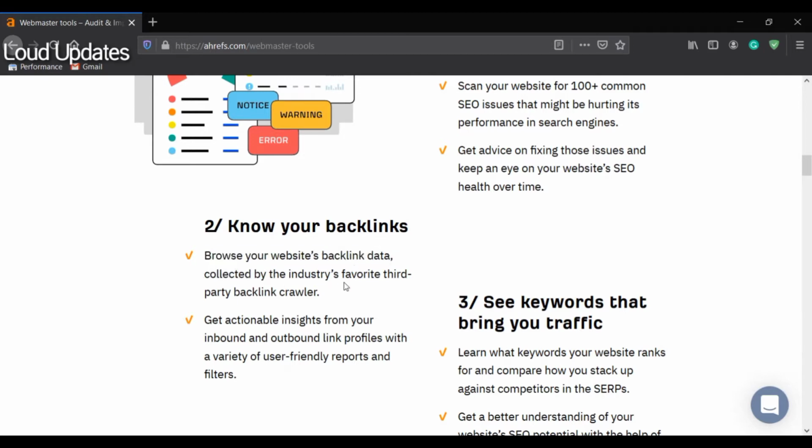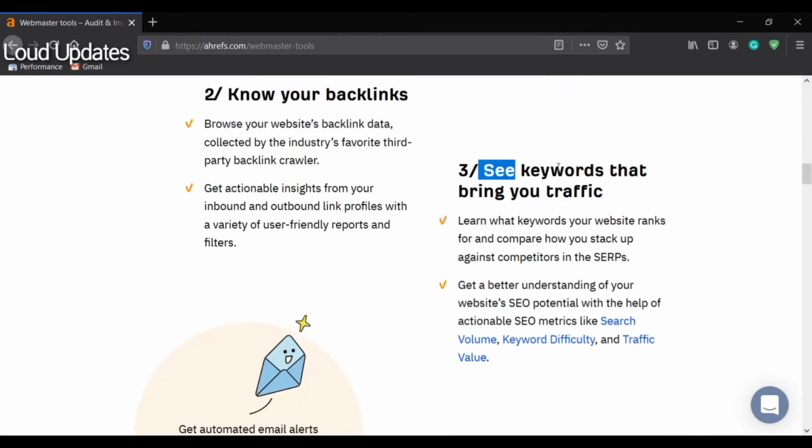Browse your website's backlink data collected by the industry-favorite third-party backlink crawler. You can analyze, just verify your website with Ahrefs Webmaster Tools and analyze how many backlinks you have, domain rating, keywords and geo, how many backlinks you have. Everything, including dangerous backlinks, is explained with this Ahrefs Webmaster Tool.